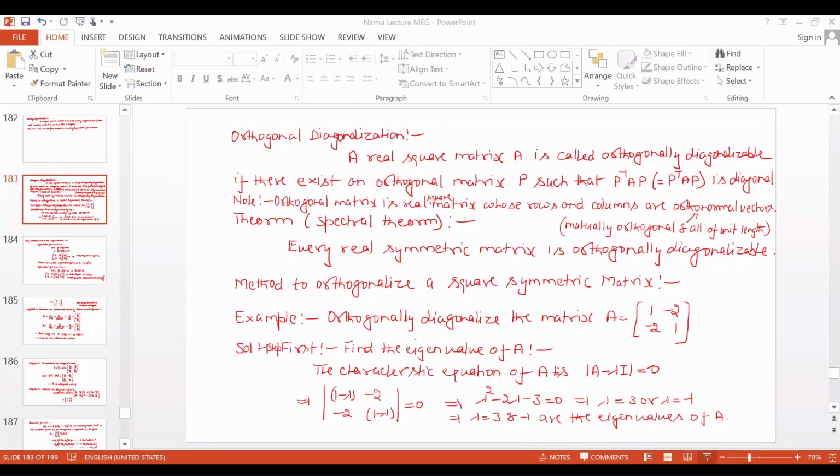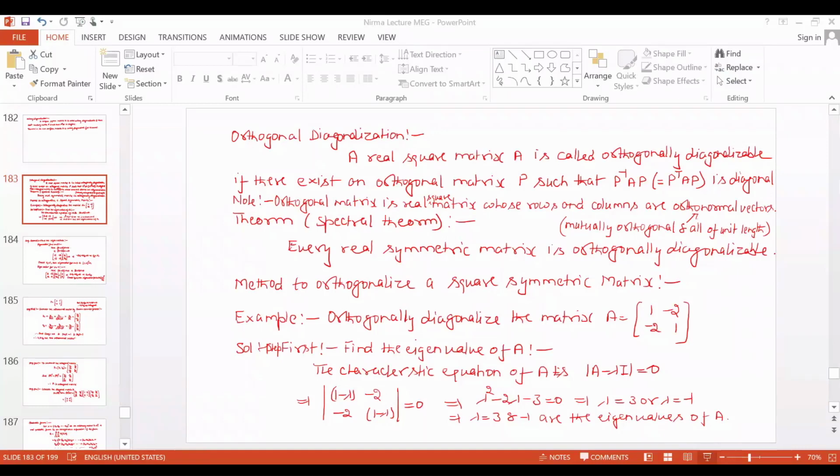In that case P inverse is equal to P transpose. So in a diagonalization, if that P is an orthogonal matrix, that is called orthogonal diagonalization. So P inverse AP is definitely equal to P transpose AP.